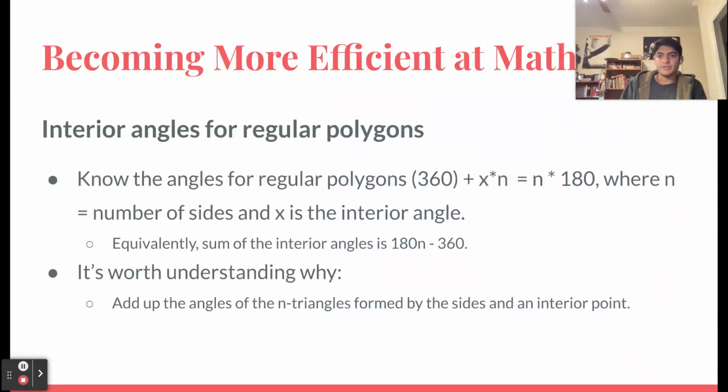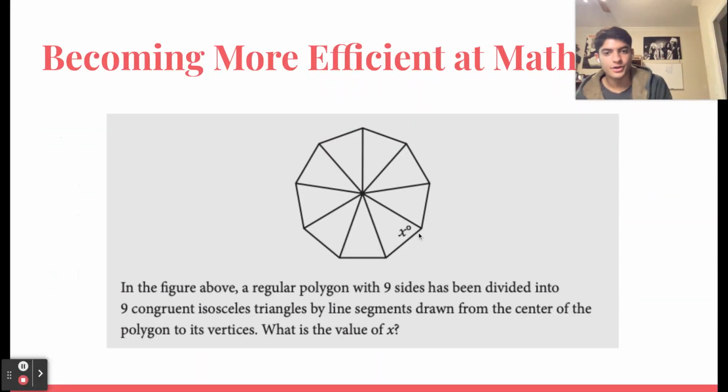Okay, so for some geometry, for interior angles of regular polygons, you should remember this equation, that (360 + x) times n equals n times 180, where x is the interior angle and n is the number of sides. Basically the reasoning behind this is that you can add up the number of triangles formed by the sides and an interior point. So over here we've got a 9-sided polygon, and this basically creates 9 different triangles, right? Because you've got the sides and we've got this central point.